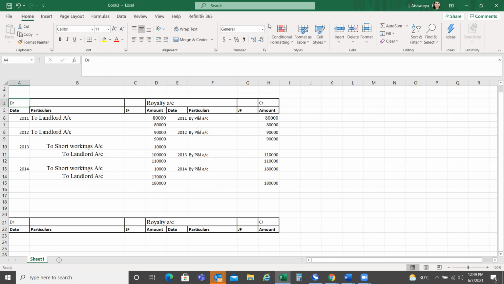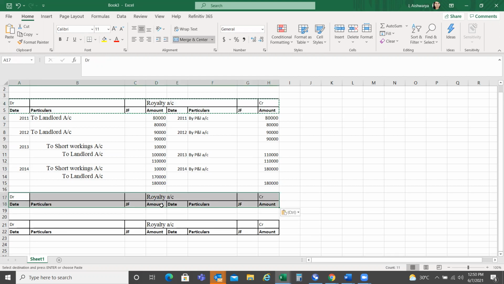Still we have about 4 minutes. So let's complete one more entry, that is short workings account. Only 10 members are there, so I can take up attendance.